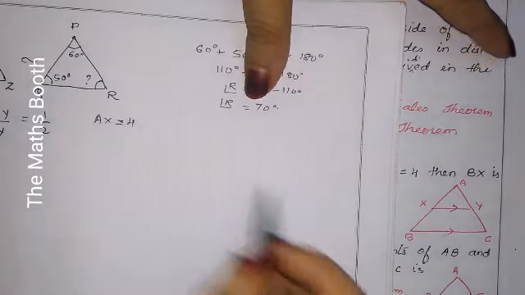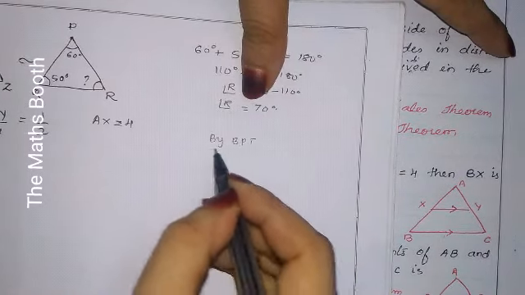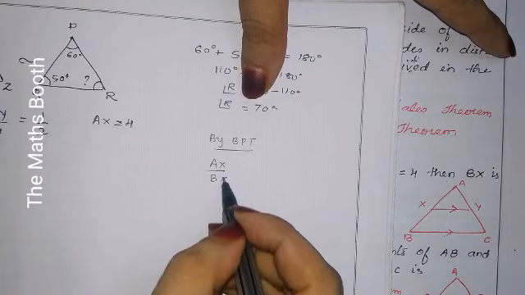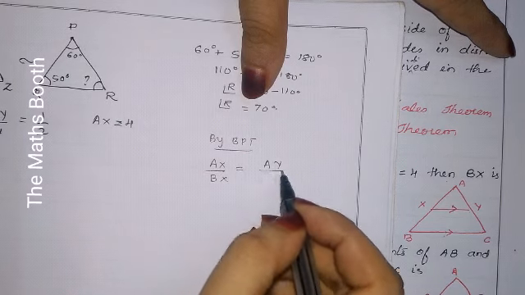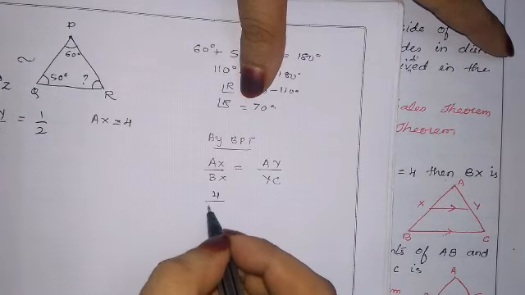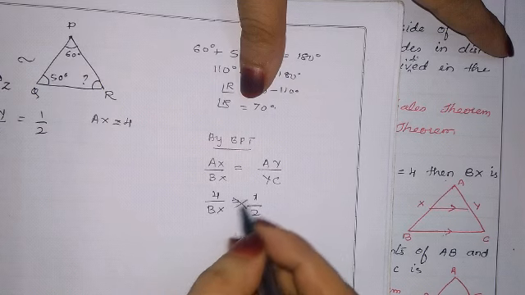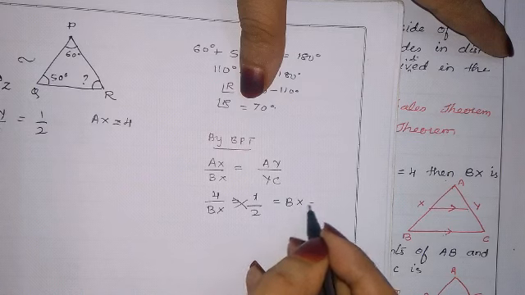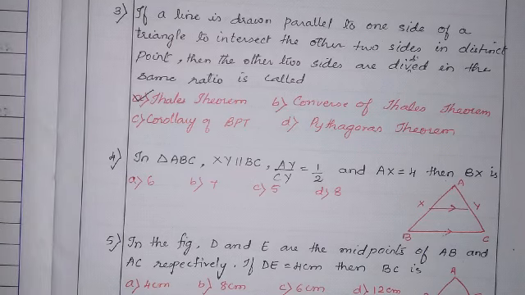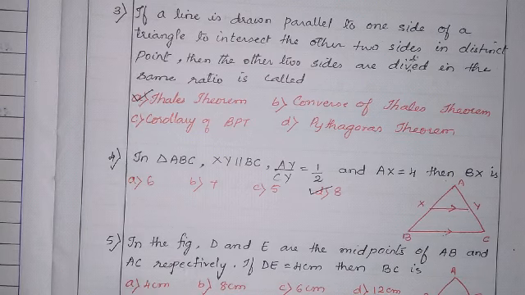Okay, so we know that by BPT, AX upon BX is equal to AY upon YC. So AX value is given in the question, 4. We don't know BX. AY upon CY is 1 by 2. Let us cross multiply. BX into 1 is BX. 4 2s are 8. So 8 centimeters is the answer. Okay. So the correct answer is 8, that is D, 8.